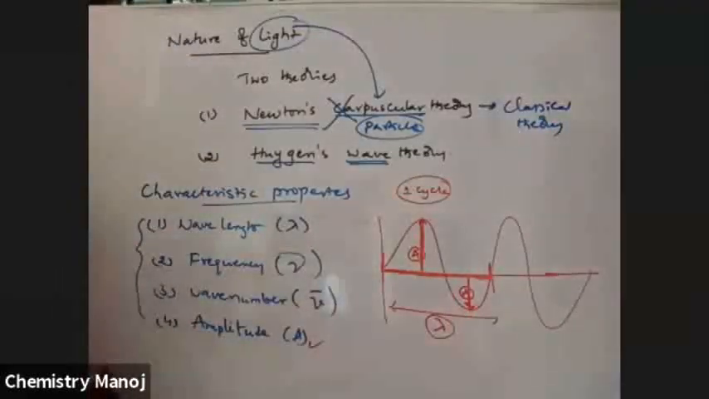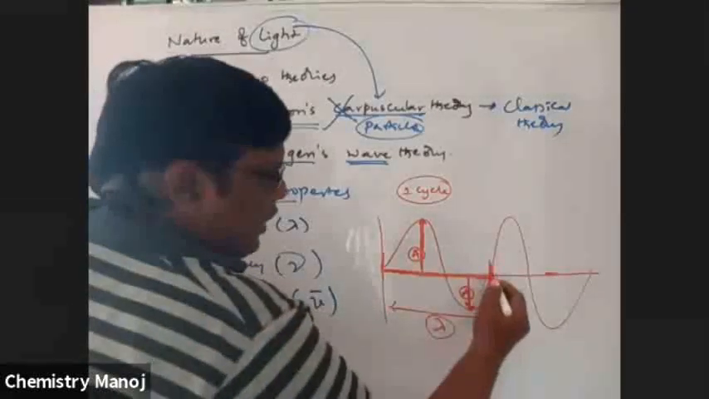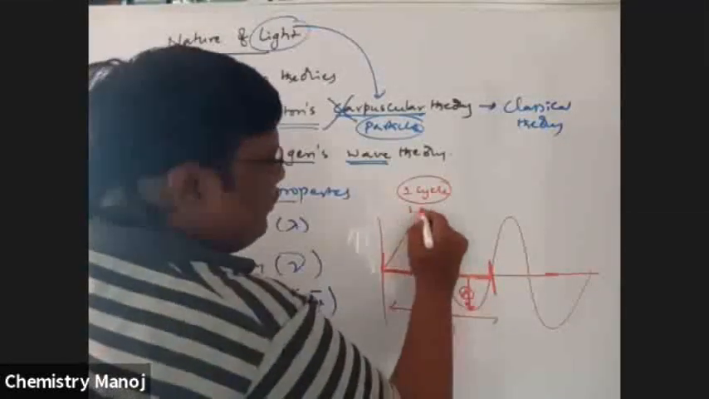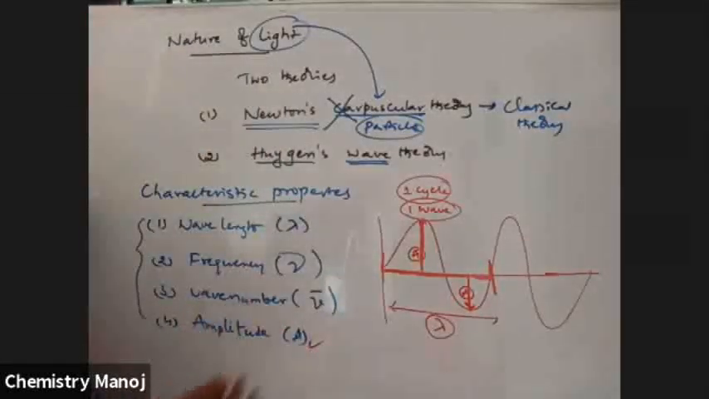It is called one cycle: one crest and one trough. It is one cycle. Next, frequency. So what is frequency? That is the number of waves. Mind it, one crest and one trough is equal to one wave. One crest and one trough is equal to one cycle, which is also called one wave.